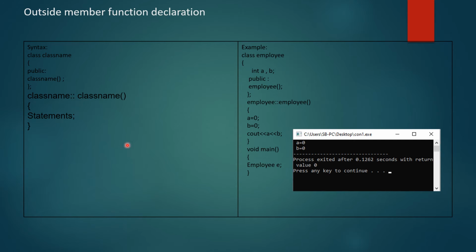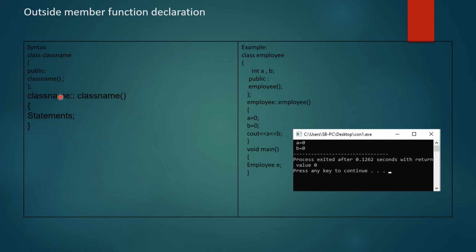Now we will see outside member function declaration. So in outside member function declaration, syntax: class, class name, public, class name, then open and close bracket, and then you have to specify the semicolon. Unless and until you specify the semicolon, the compiler will not understand that you are declaring that particular constructor as outside member function declaration.